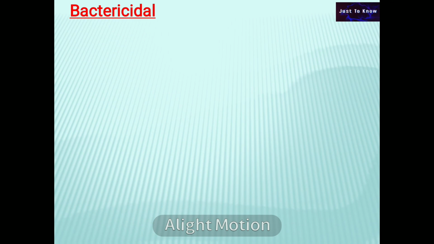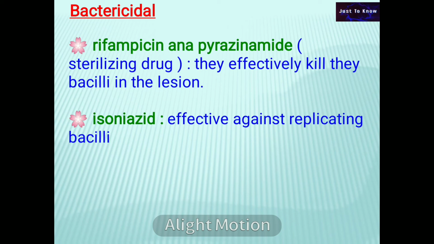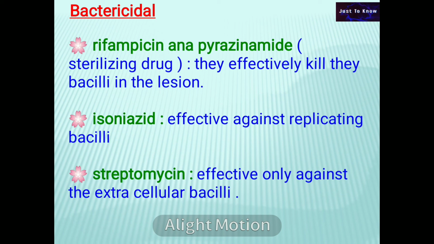Bactericidal drugs, rifampicin and pyrazinamide, are called sterilizing drugs because they effectively kill the bacilli in the lesion. Isoniazid is effective only against replicating bacilli, and streptomycin only against the extracellular bacilli.